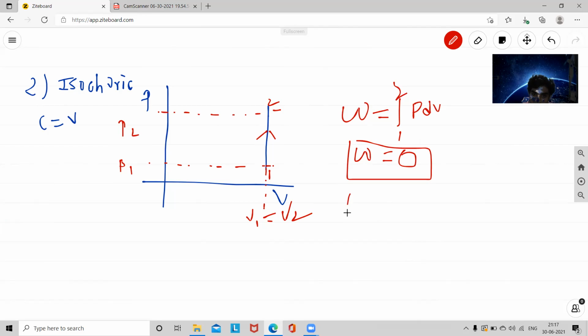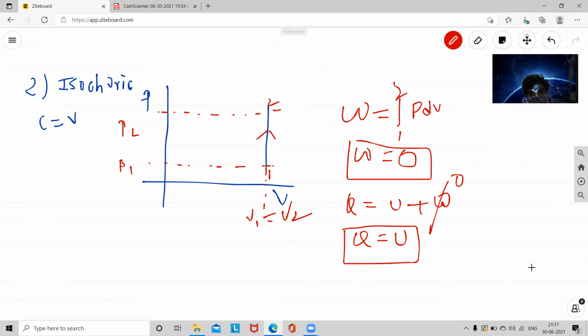Now, if you apply the first law of thermodynamics, Q is equal to U plus W, here W is 0. So Q is equal to U. Here U is the internal energy. So the W is equal to 0, and you can substitute that value into the first law of thermodynamics, Q is equal to U plus W. That value is 0, so you can write heat is equal to internal energy, Q is equal to U.